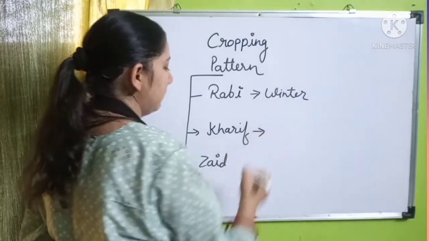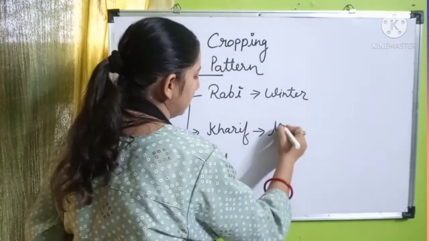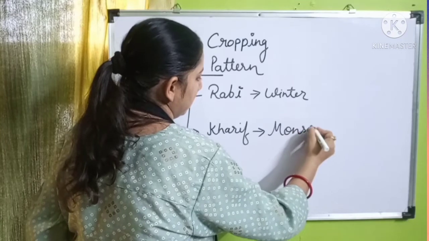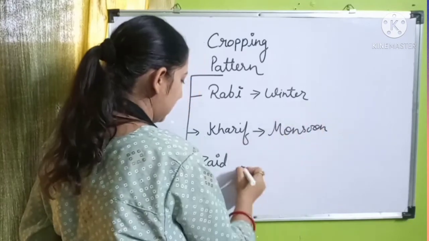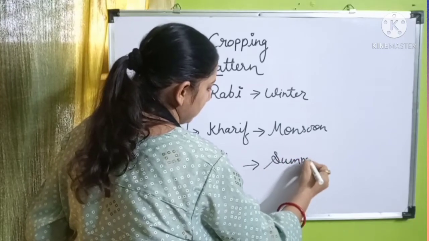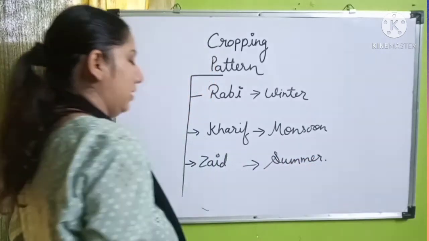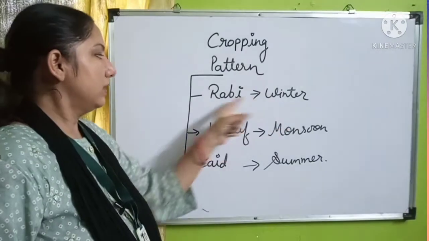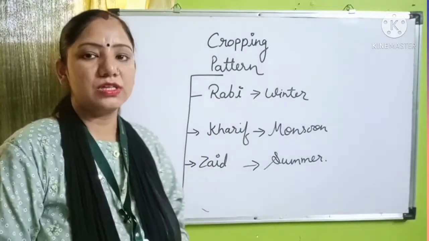The Kharif is done in the monsoon season, and the Zaid in the summer season. According to season, the cropping pattern changes.